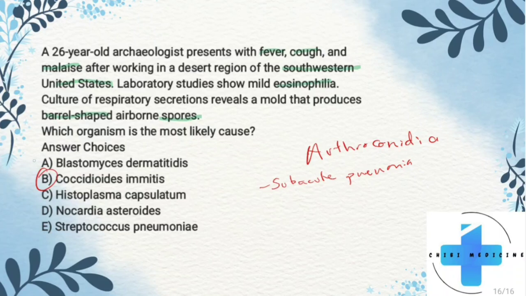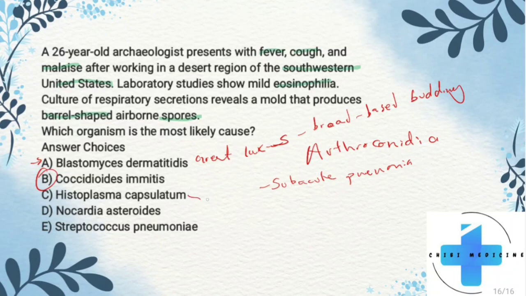So Blastomyces, these are usually around the Great Lakes, all right? And they have that broad-based budding, right? So if you see a question with broad-based budding yeast, right? Then they're referring to Blastomyces, right?